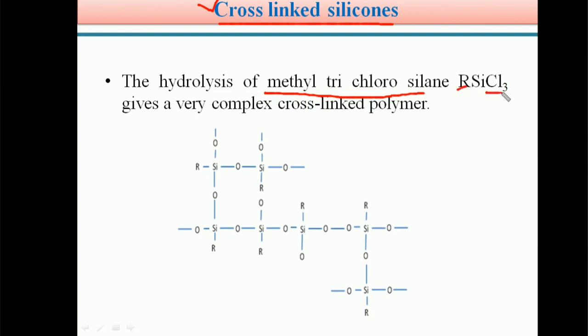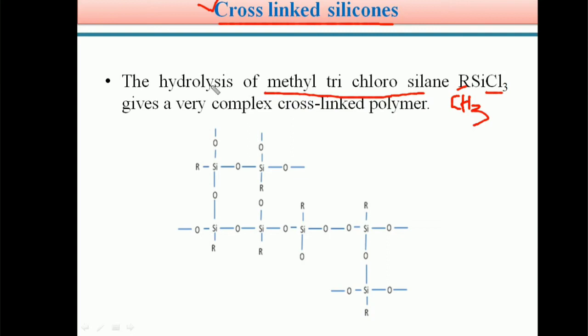Methyl trichlorosilane means here one silicon is attached with 3 chlorine atoms and an alkyl group, a methyl group. Here R means CH3 or C2H5, whatever it may be, it should be an alkyl group. So methyl trichlorosilane on hydrolysis forms a methyl trihydroxysilane.